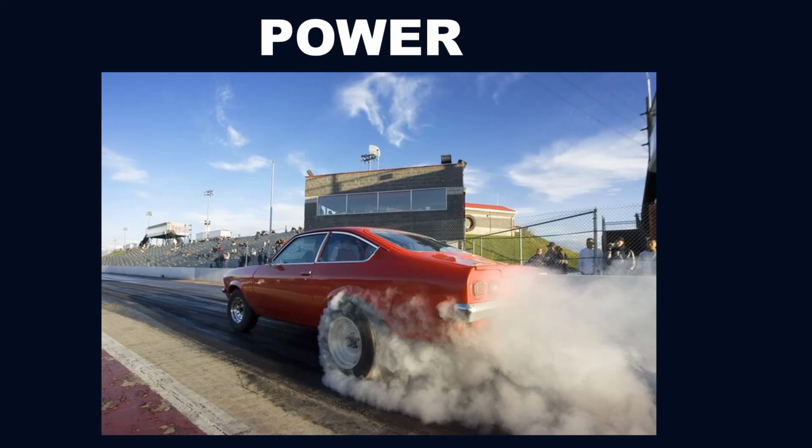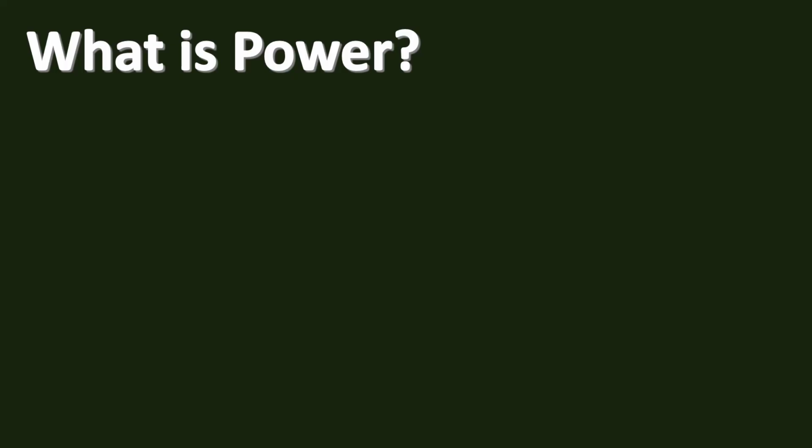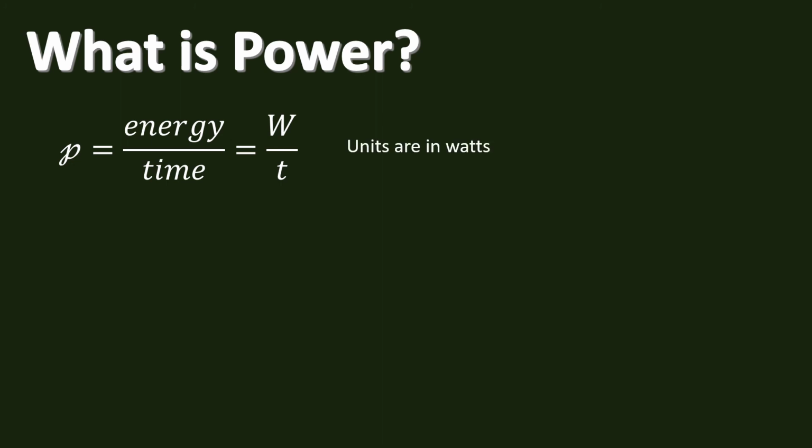Okay, we're going to briefly talk about what power is. So far we've talked about different types of energy, kinetic, potential. Later on we'll get into potential in elastic systems. But let's talk a little bit about power. So what is power? Power is simply the amount of energy that's being used per time. It's just a ratio, the work done over time. The units are always in watts.